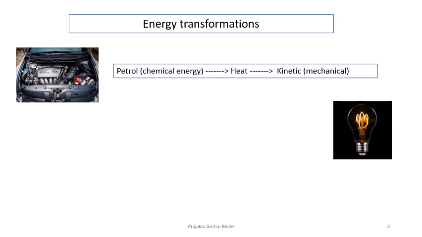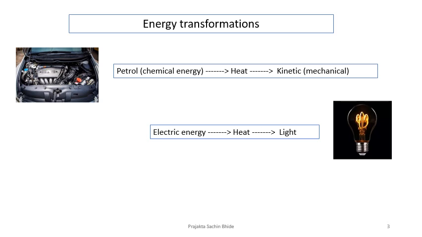Look at the second picture. What do you see? A bulb. What do you think it has? Again, over here there is electricity that is supplied, which heats up a filament that emits energy in the form of light, and we see things.